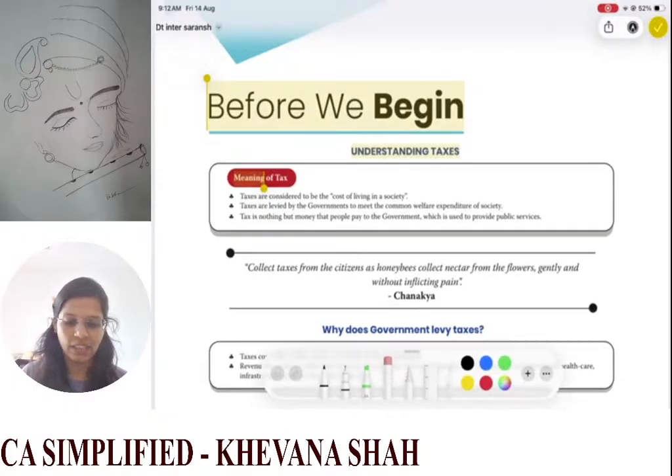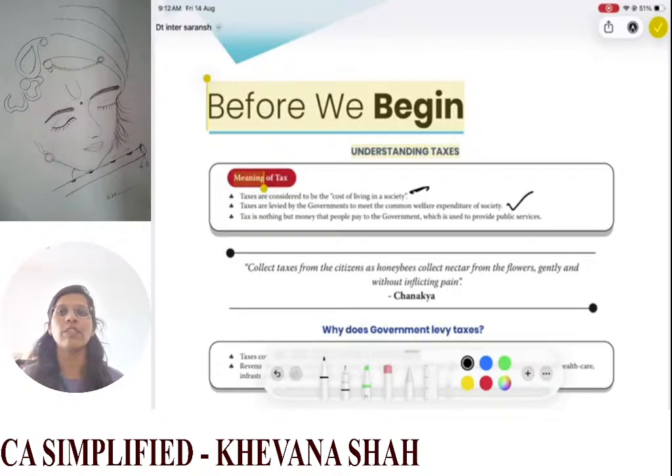Taxes are considered to be the cost of living in a society. Because you are living in a society, the government expects certain amounts from you, which it will utilize for the people in general. Taxes are levied by governments to meet the common welfare expenditure of the society. Whatever the common expenses are, to meet those expenses the governments levy various taxes.